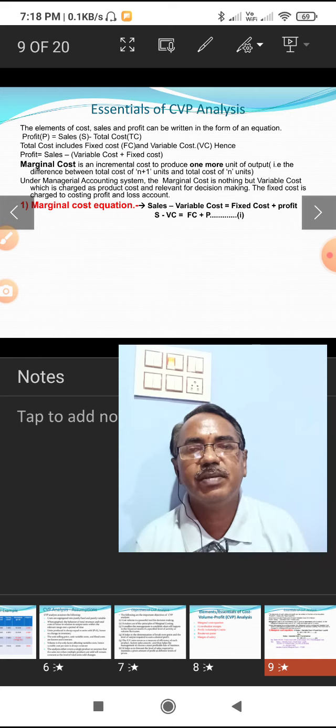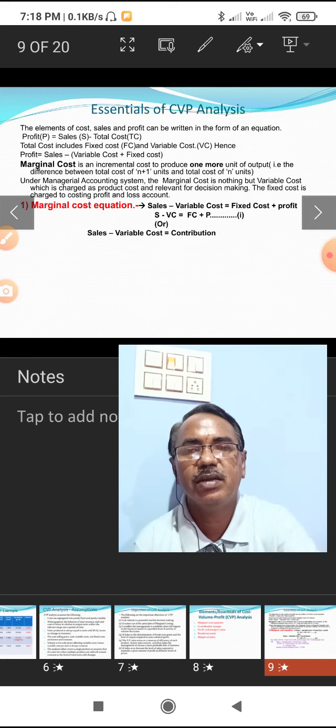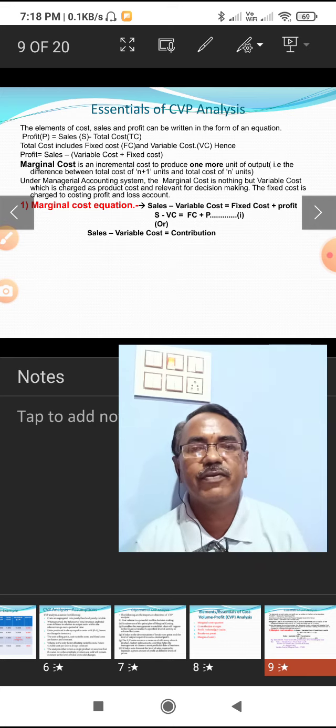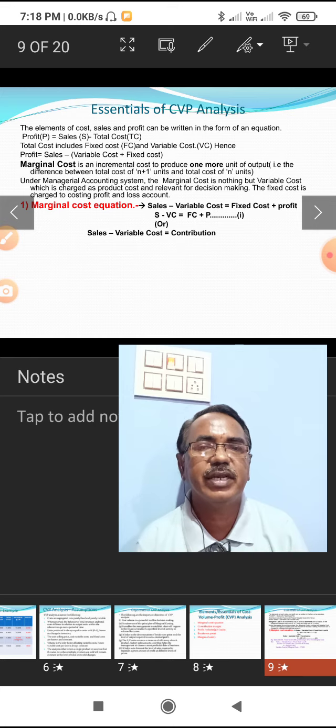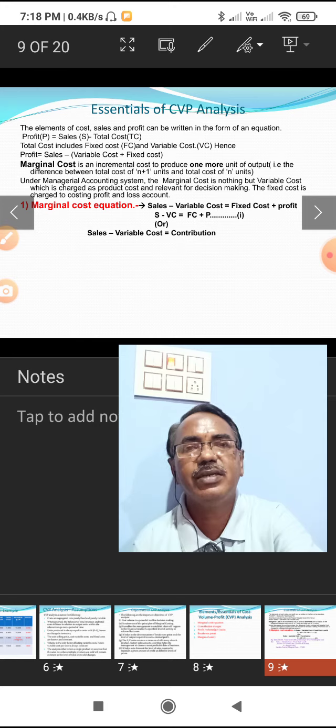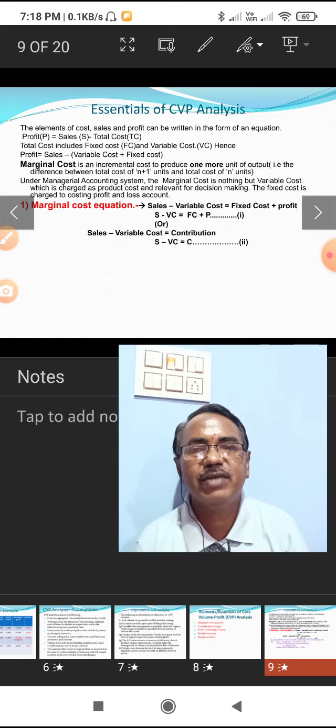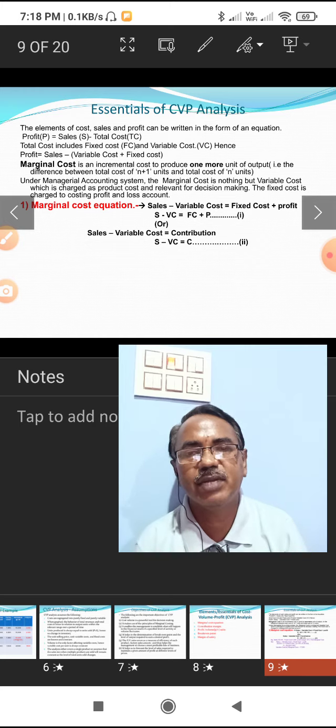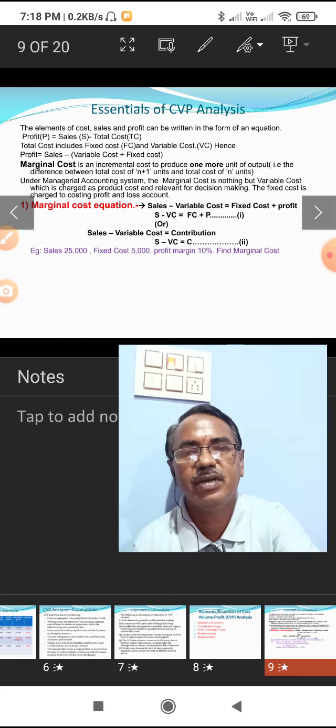So, S minus VC is equal to fixed cost plus profit. It is the first equation. Or, sales minus variable cost is equal to contribution. Here fixed cost plus profit is nothing but the contribution. Contribution means the sum of fixed cost and profit together. The profitability largely depends upon the contribution. So, the second formula is sales minus variable cost is equal to C, which stands for contribution.